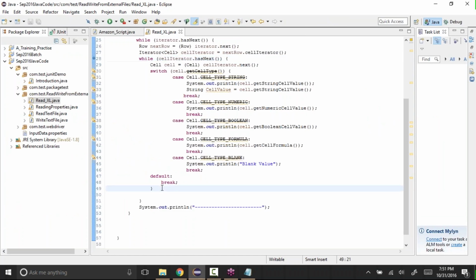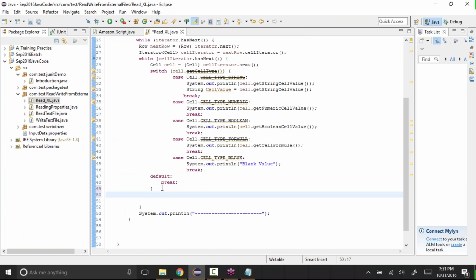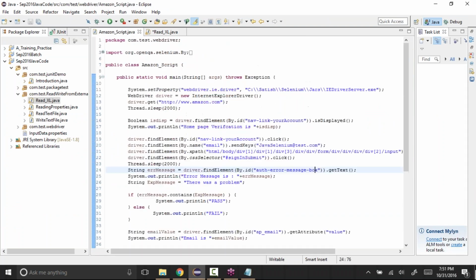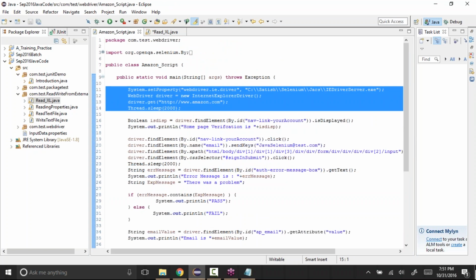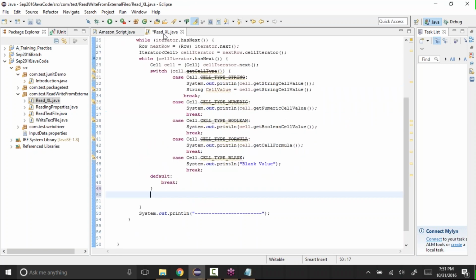After this, let's store it somewhere, or we can directly use it in the application also. Here itself we can create some method, whatever is there in this Java, like launching the browser and everything, and call it there. What I'll do is copy all this code, or before this, I'll create one method.